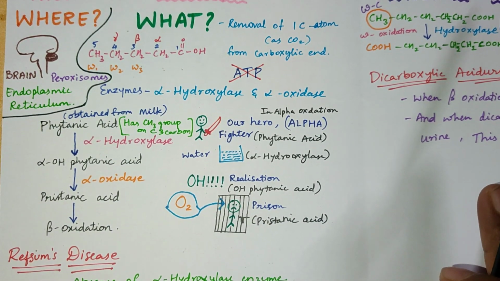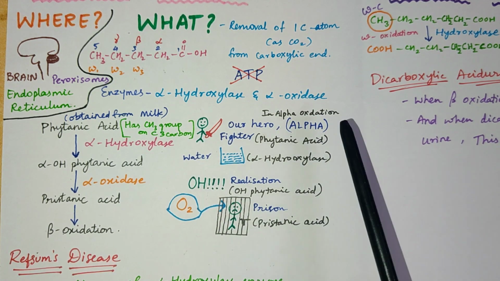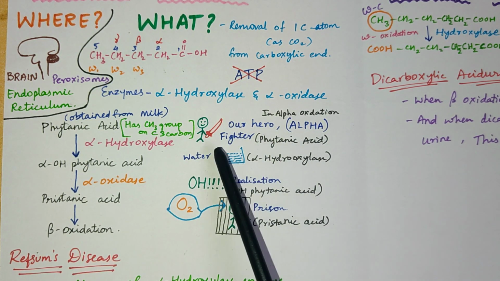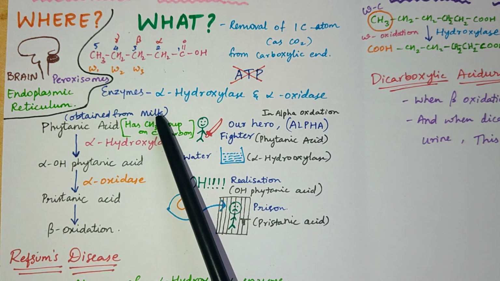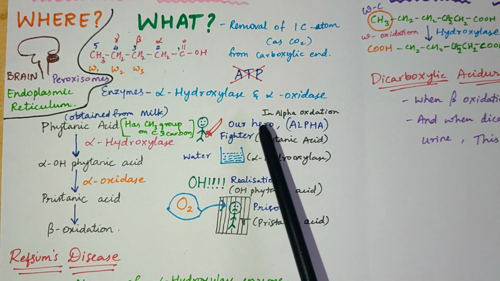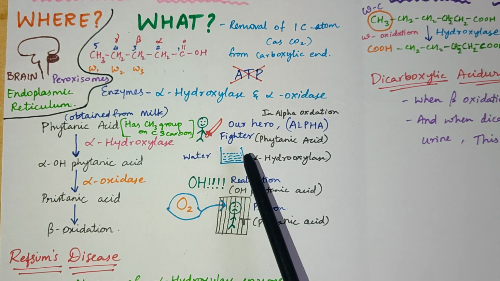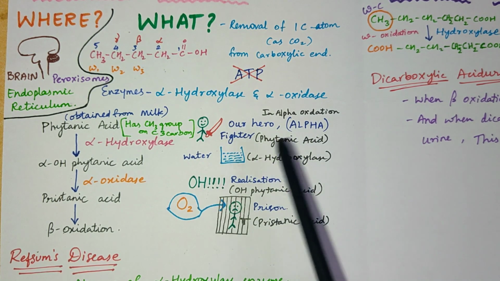Now let us see a small story. I'll tell you a small story, and with that story you can remember this process in detail easily. So here is our hero, and our hero's name is Alpha. He's a fighter, and he'll be fighting everywhere he goes. Even if he goes into milk, even if he dives into water, he'll be fighting every time. So people around him thought, let us offer him some water so that he shall be calm all the time. So people gave him some water. What happened then? Even then that hero was fighting all the time.